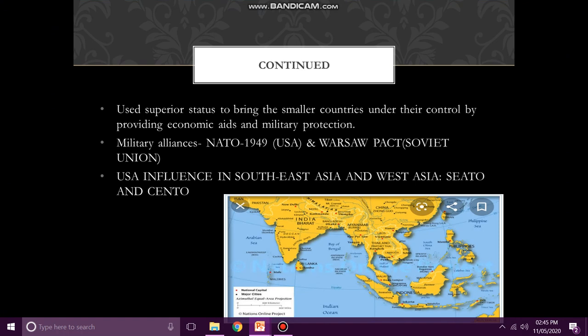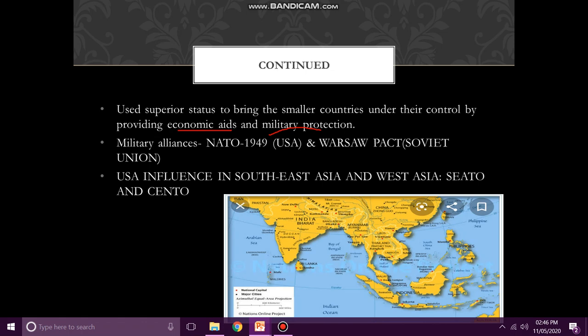It means that after the Second World War, there were different countries who were facing financial crisis. So what they did, they started providing those countries with economic aids and military protection, and in turn they expected that those countries would accept their ideology.